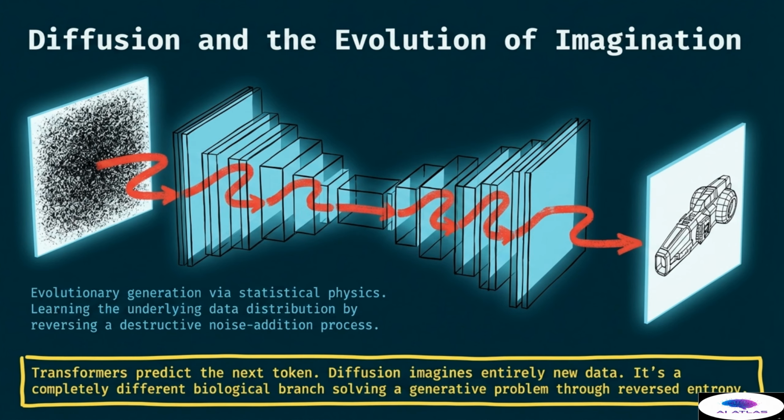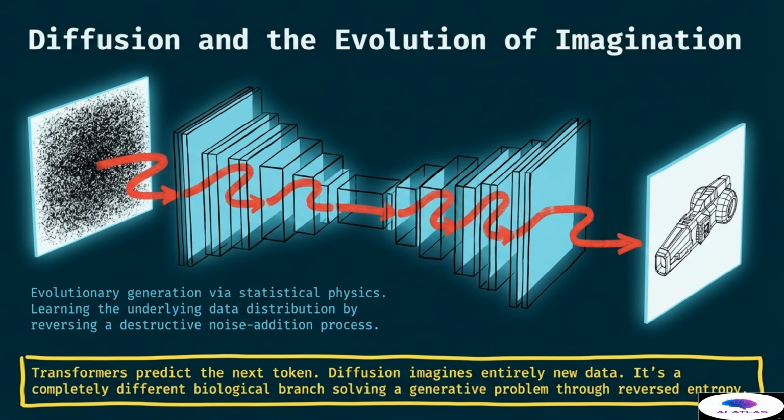Moving into the realm of image generation, we look at diffusion and the evolution of imagination. While transformers are designed to predict the next token in a sequence, diffusion models are built to imagine entirely new data. This is a completely different biological branch of the AI tree that solves generative problems through the concept of reversed entropy. The process begins with evolutionary generation via statistical physics.